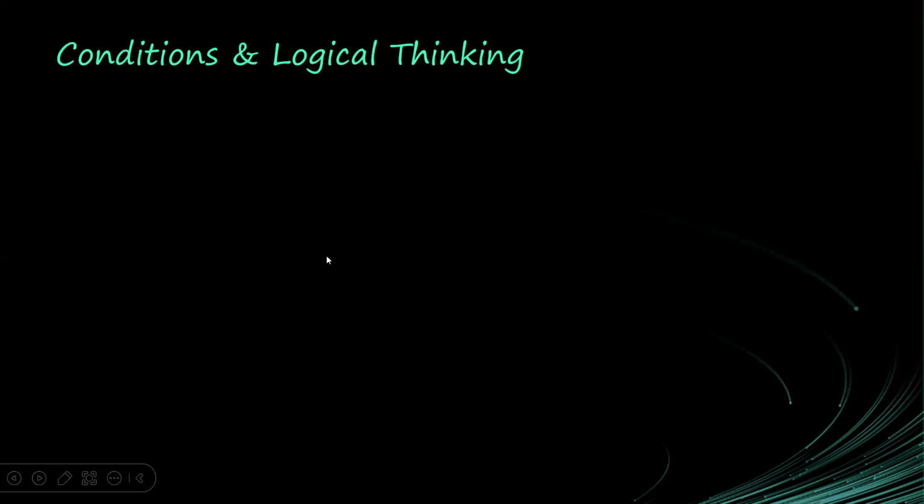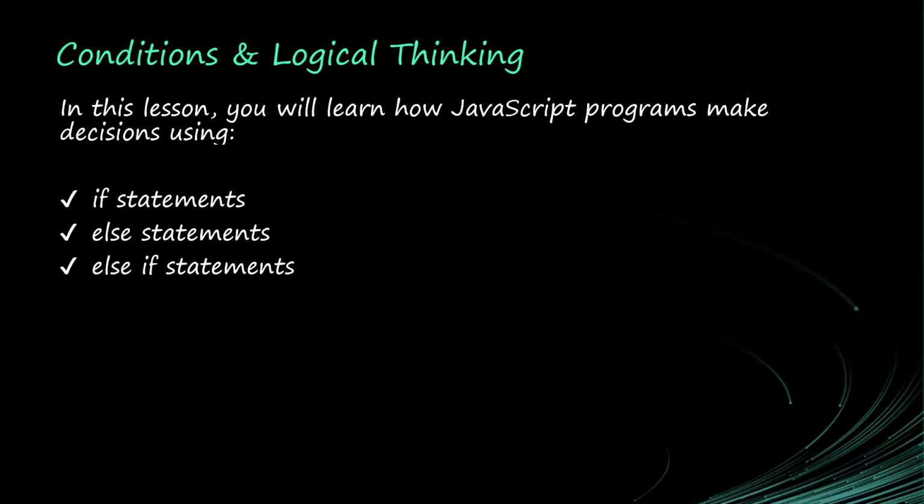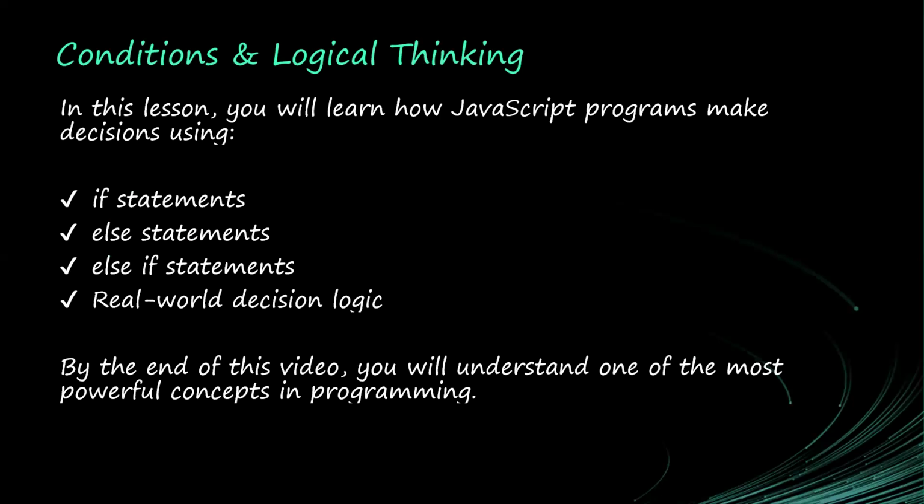So conditions and logical thinking. Today, we'll learn how JavaScript programs make decisions using the if statement, the else statement, and the else if statement. There are three concepts that JavaScript uses to make decisions and also to process logical thinking. We are going to understand this by the end of this class. You're also going to understand how real decision logic works. By the end of this video, you will understand one of the most powerful concepts in programming. If you fail to understand conditions and logical thinking, you cannot program.